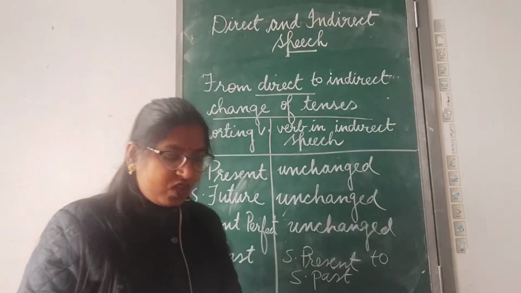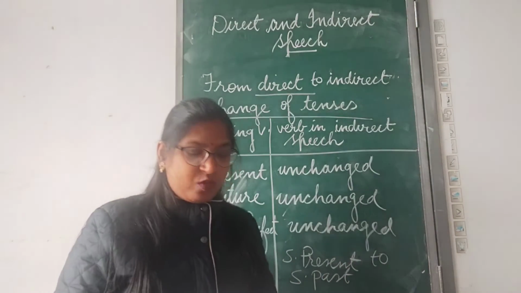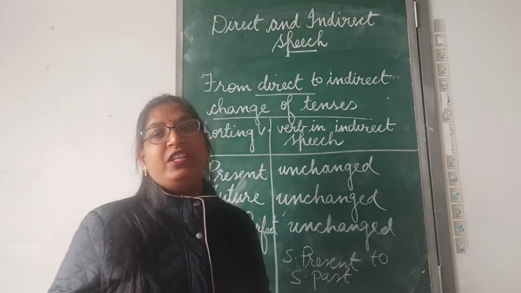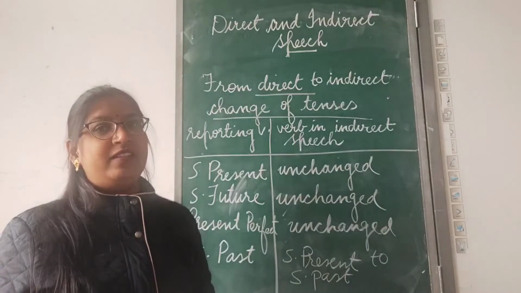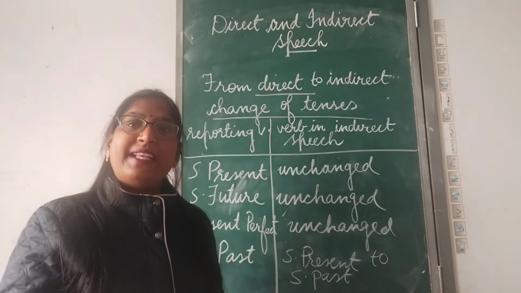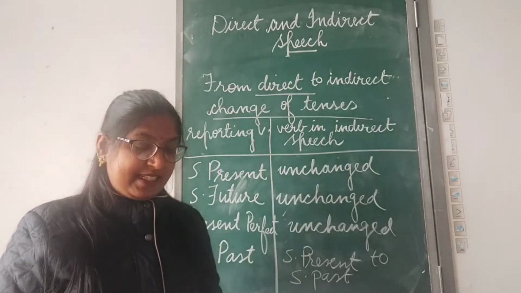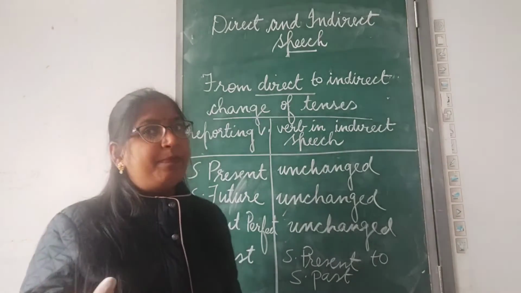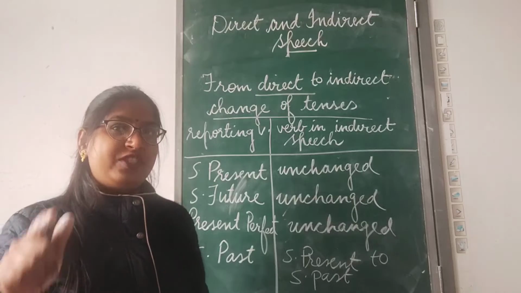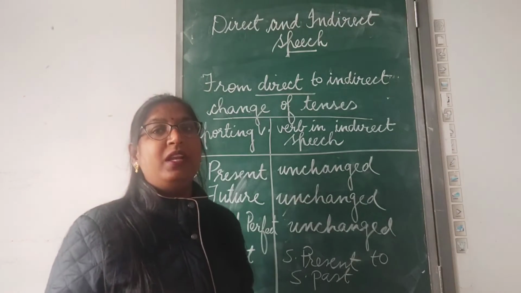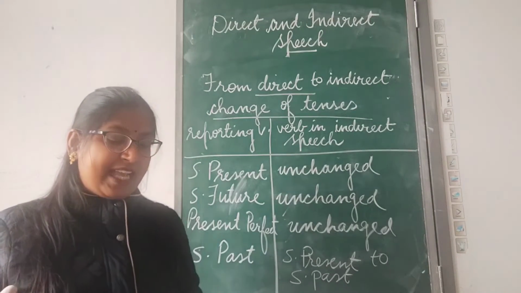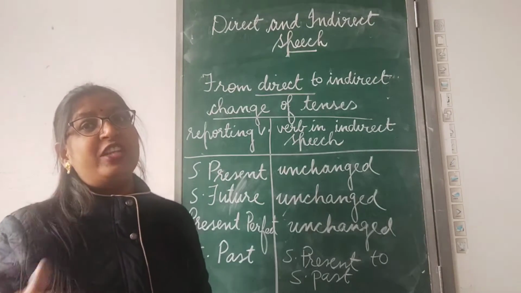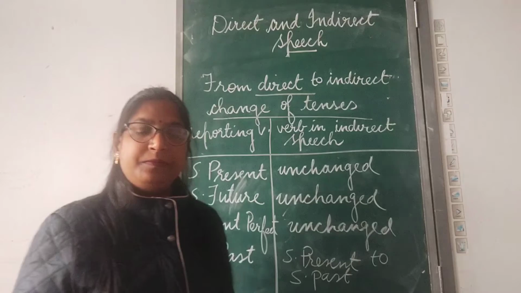Clear? Let's see the example on page 172. Jagat said, I love my country. Said is in simple past tense. I love my country. Love is in simple present. So this love, simple present, will change to simple past. Jagat said that he loved his country. Love will be changed to loved. Clear?